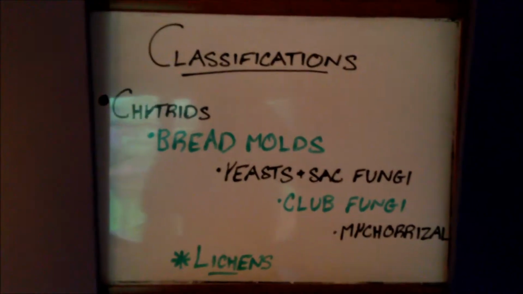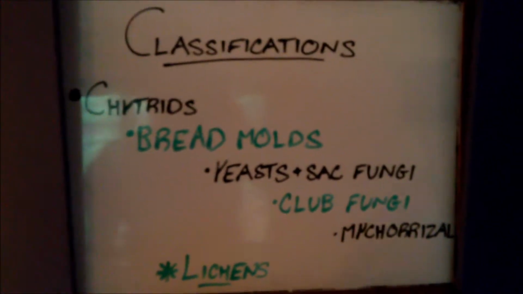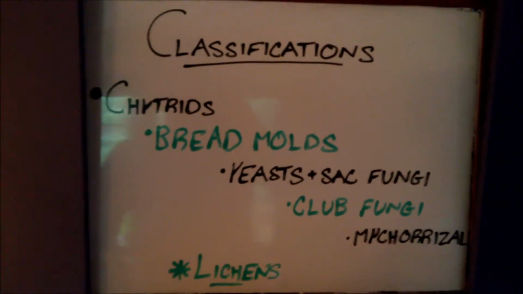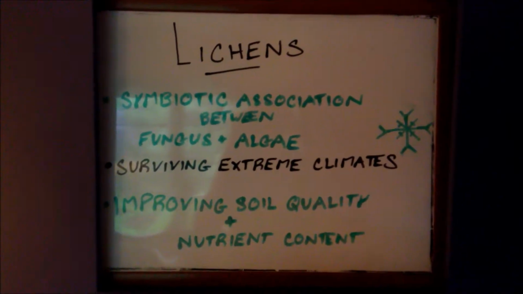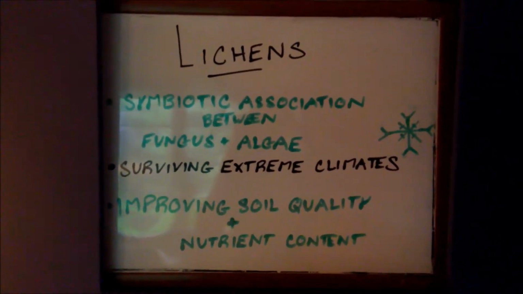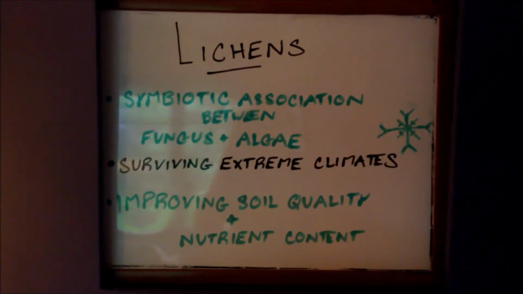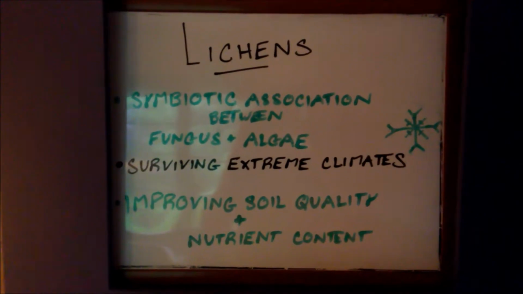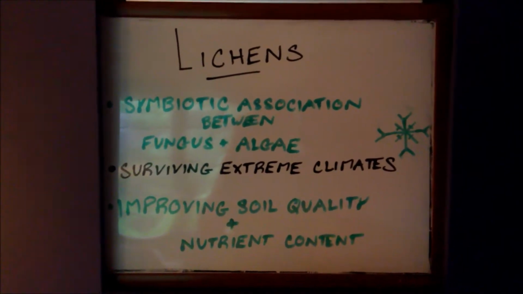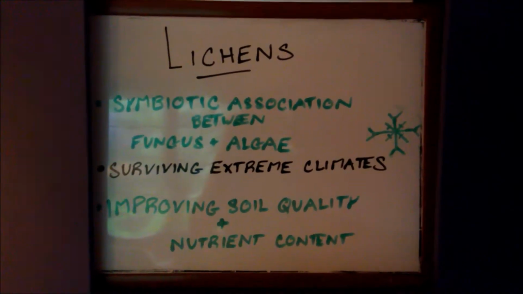Fungi are usually classified in 5 divisions: chytrids, bread molds, yeast or sac fungi, club fungi, and mycorrhizal fungi. Unlike other fungi, the lichens are not a single organism, but rather a symbiotic association between a fungus and algae. Lichens are capable of surviving extreme climates and, in addition to being decomposers, are capable of improving the quality of soil and improving the nutrient content.